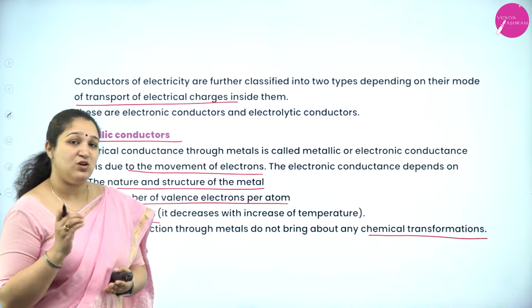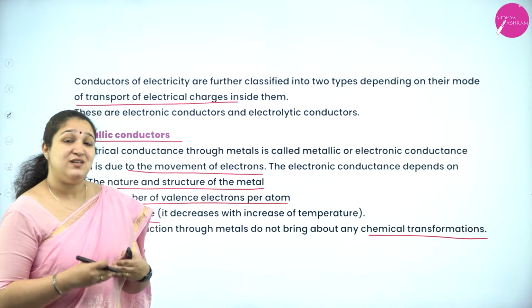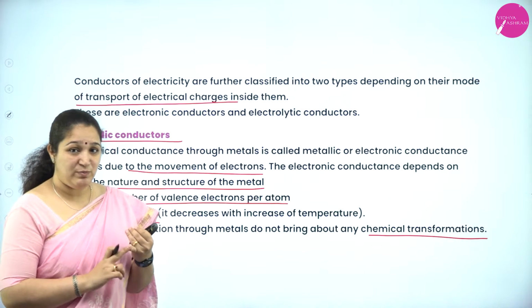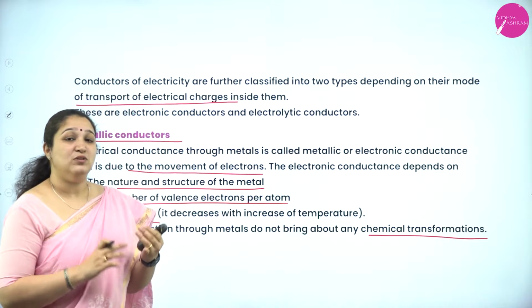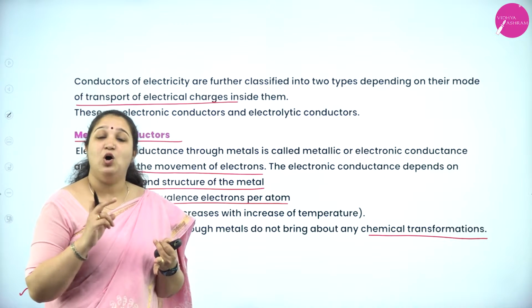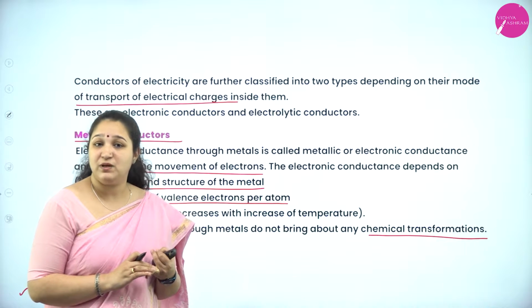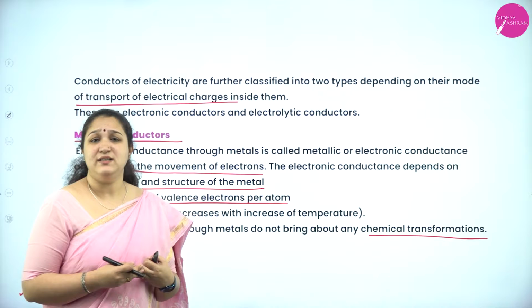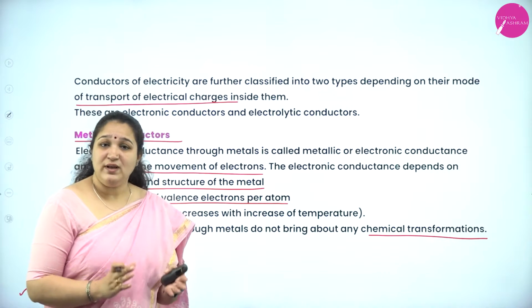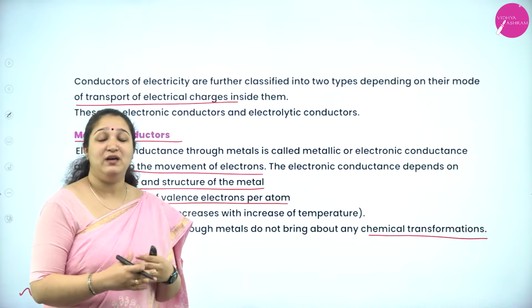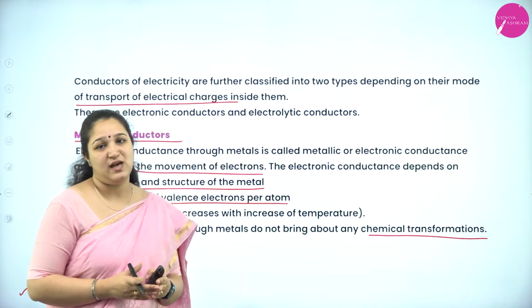The electricity can pass through metals basically because of the availability of free electrons. So the conductance depends on the nature of the metal, how many valence electrons are available per metal atom, and also the temperature. And during conductance in a metallic conductor, there is no chemical transformation happening.